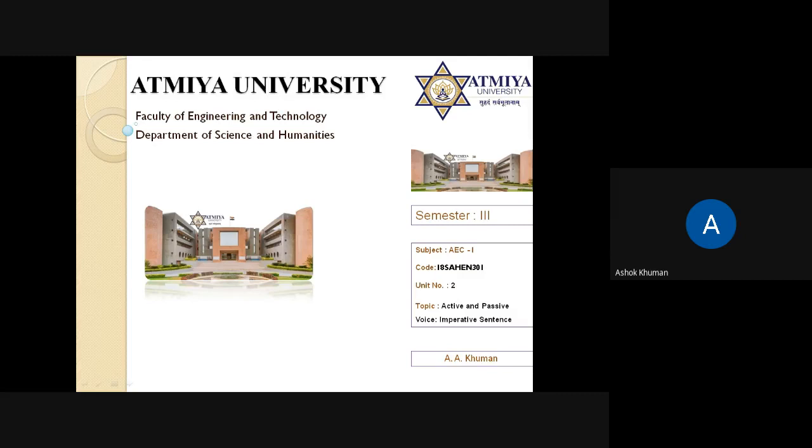So when we discuss imperative sentences, and especially active and passive voice, we must remember that we get four types. We have command, we have request, we have suggestion, and we have advice. These four types of imperative sentences are converted differently. Please remember, they are converted differently. That means they have different patterns. So all imperative sentences are not converted from active voice to passive voice in the same manner.